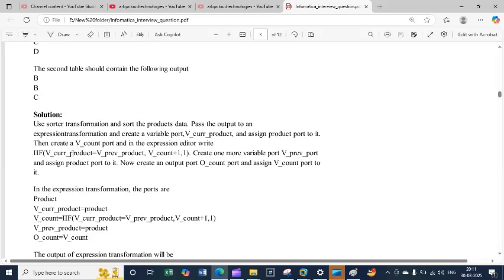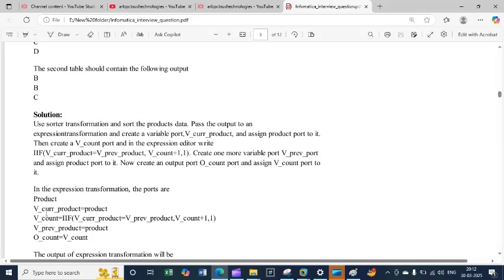If the current product is equal to the previous product, then v_count plus 1, otherwise 1. Create one more variable port, the previous product port, and assign the product port to it. Now create another output port, o_count, and assign v_count to it.